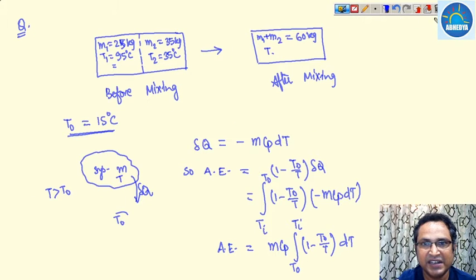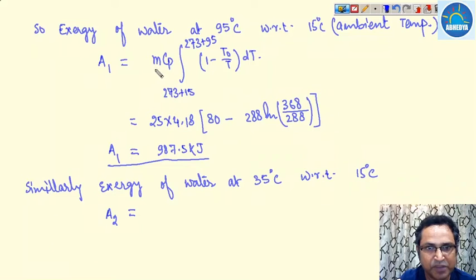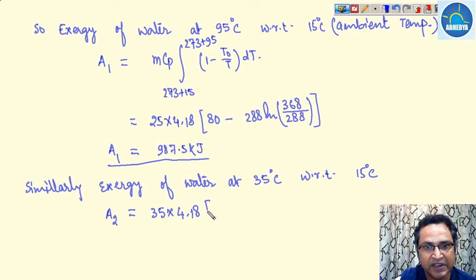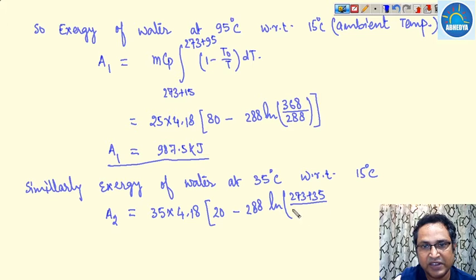Its mass is 35 kg. So mCp, again using the same formula, m is 35 into 4.18, so 35 minus 15, that is 20, minus 288 ln of 273 plus 35 divided by 273 plus 15.